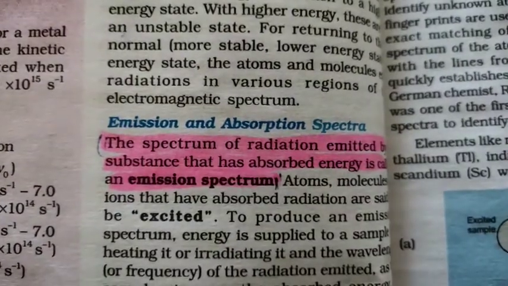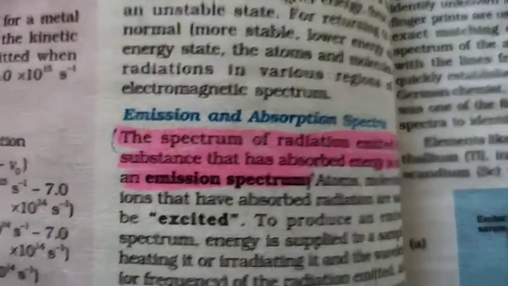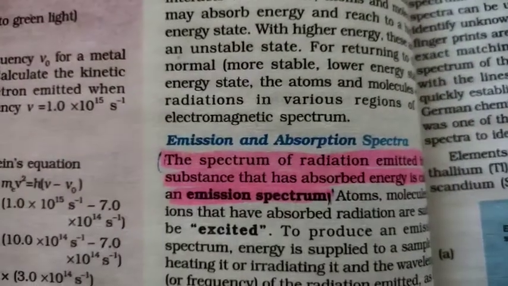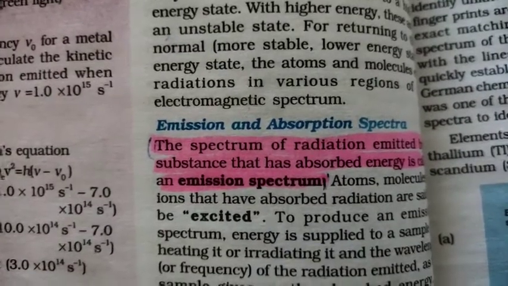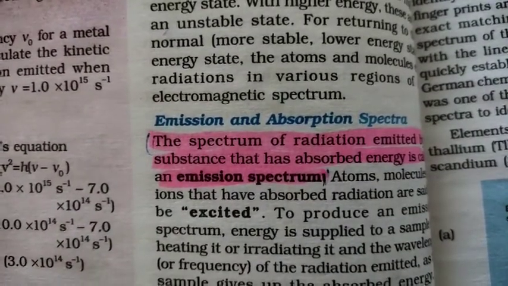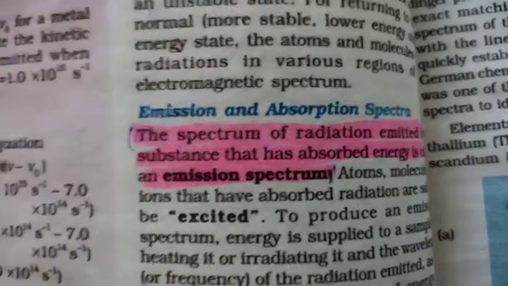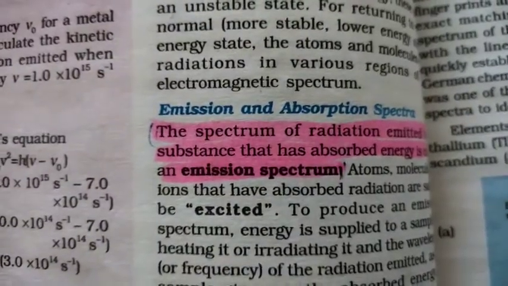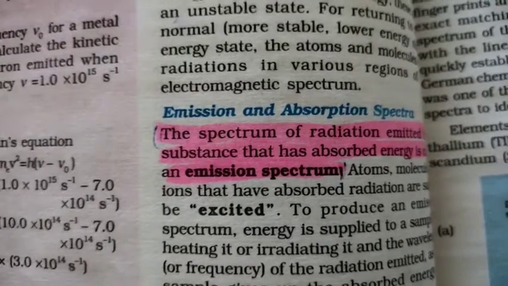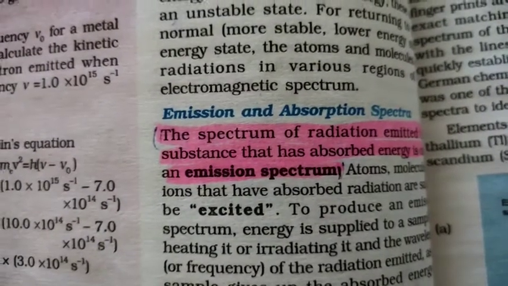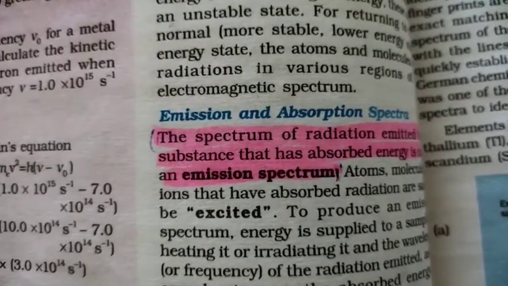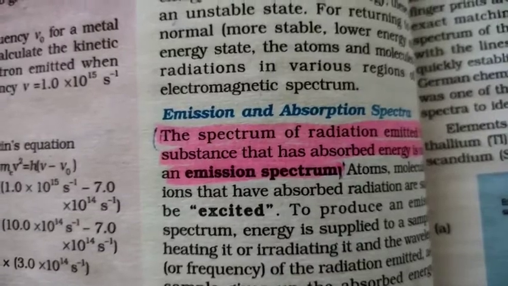What is the meaning of emission and absorption spectra? By definition, the spectrum of radiation emitted by a substance that has absorbed energy is called an emission spectrum. It means that a substance, or you can say an atom or a molecule, has absorbed some energy, and when this energy is released you can observe the spectrum of radiation, and that spectrum is called the emission spectrum.